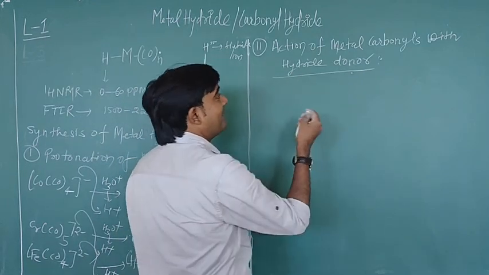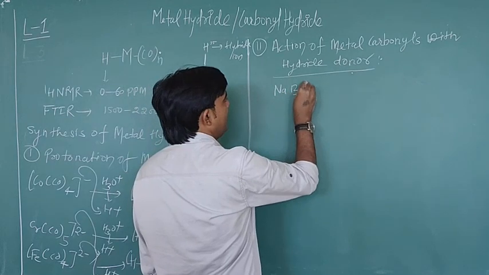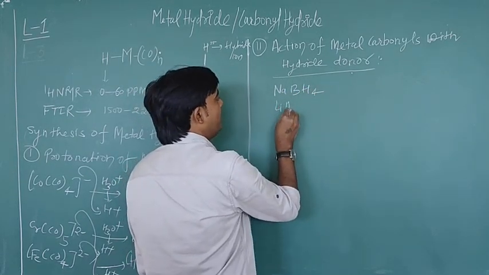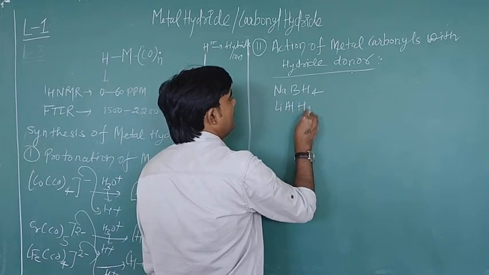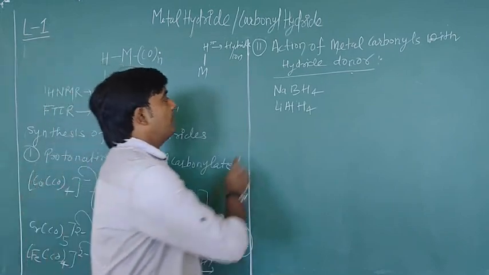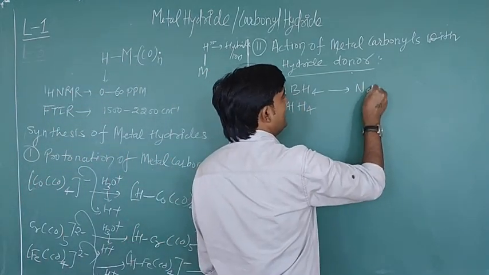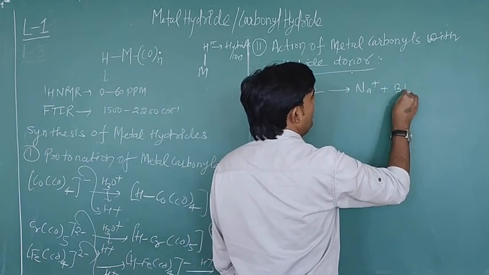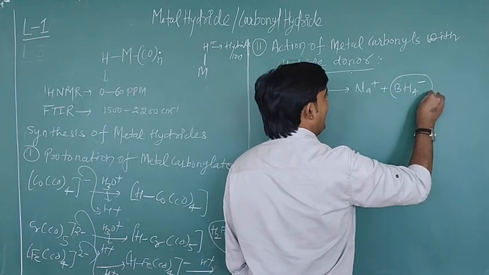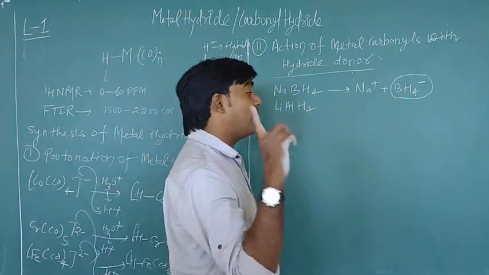Metal hydride donors are just like NaBH4 or lithium aluminium hydride. These are metal hydride type complexes, B2H6 also. When this complex breaks, it will release Na1 positive and BH4 1 negative, and this species can then act as a nucleophile and donate one hydride.